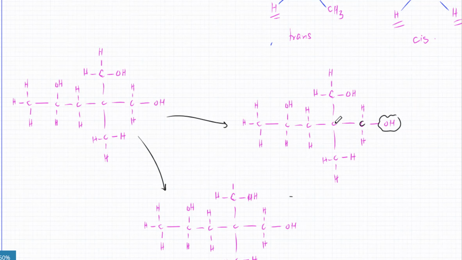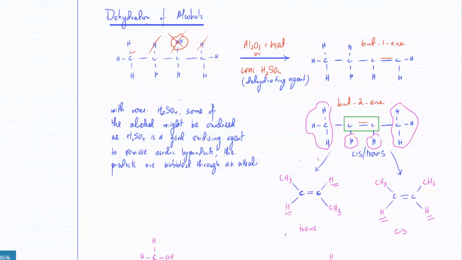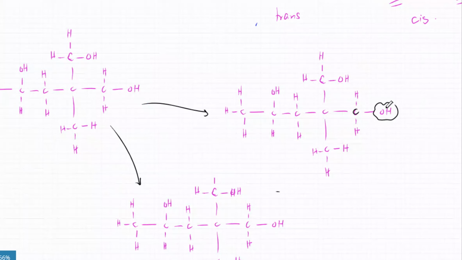And an H would be lost from the neighboring carbon atom, but this one doesn't have a neighboring carbon atom. So that means you can't dehydrate this OH. Remember, what happens is that the OH is lost from one of the carbon atoms and the H is lost from the neighboring carbon atom. So you need a neighboring carbon atom with an H. Over here, the problem is the OH is going to be lost from one of the carbon atoms and the H would be lost from the neighboring carbon atom, but the neighboring carbon atom doesn't have any H. So nothing would happen. You won't be able to dehydrate this.